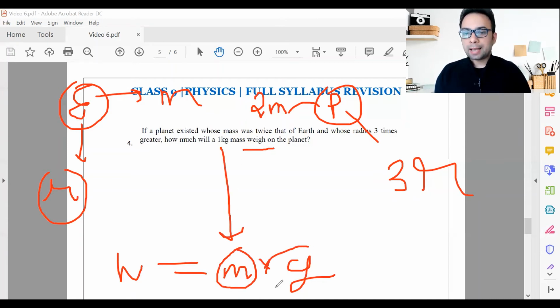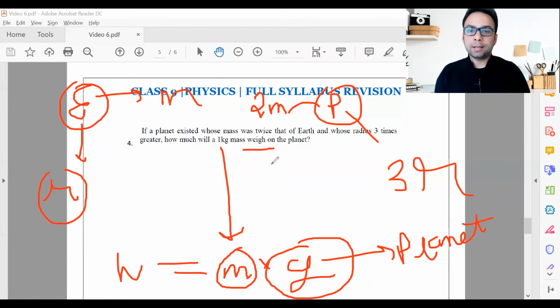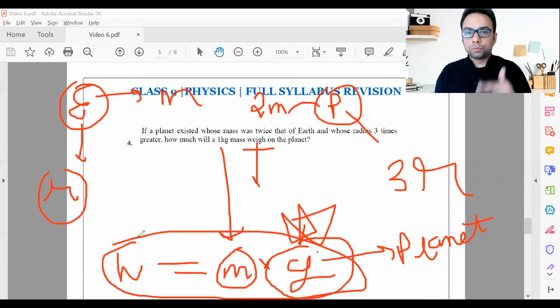Think, is acceleration due to gravity given to us on that planet? Because if we want to calculate weight on that planet, we'll have to have the value of acceleration due to gravity on that planet, which is not there. So we have to find that. This is the missing variable in this. So even if you don't know anything about the question, it's very important: what you have to find out, write it down. Your clues will start from there. Your mind will be activated from there. That's very important.